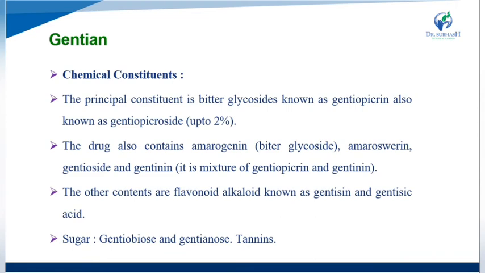amaroswerin, a bitter glycoside, and amarogentin, then gentioside, then gentianine. It is a mixture of gentiopicrin and gentianine.